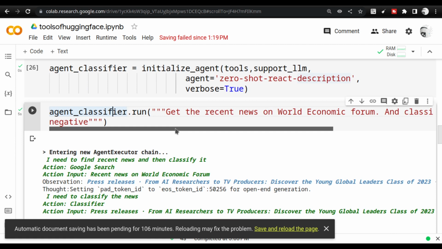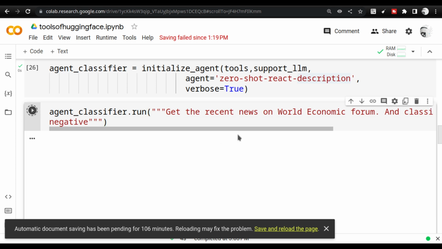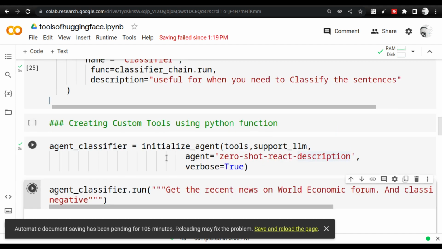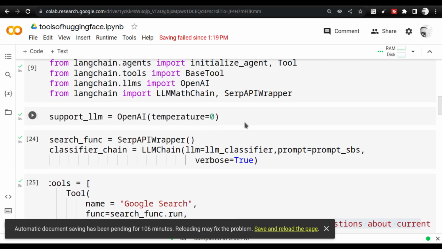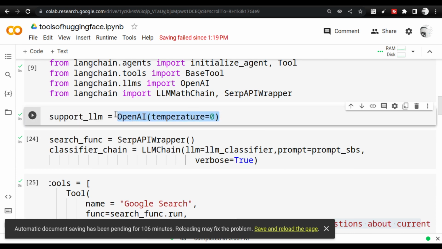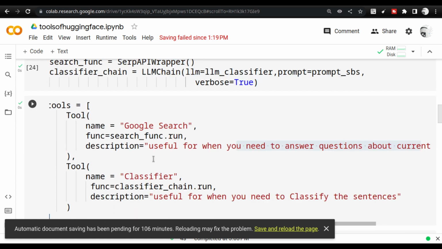I am telling the agent to get the recent news on the World Economic Forum and classify whether it is positive or negative. So I'm going to run this. It will get the news from the World Economic Forum and then classify it. So you saw that I am using both. I am using the OpenAI LLM also, but the work is done by two functions.